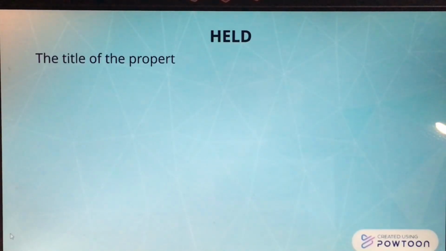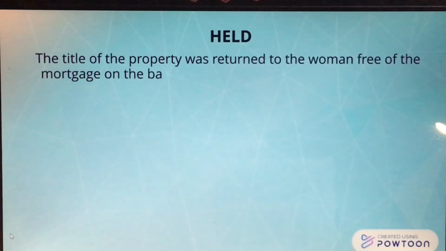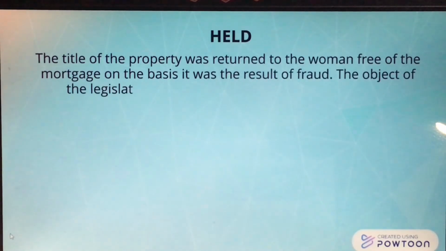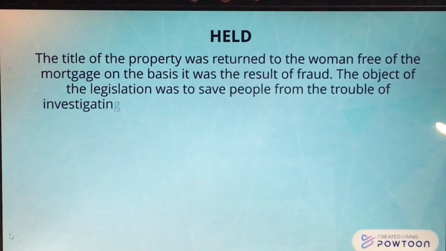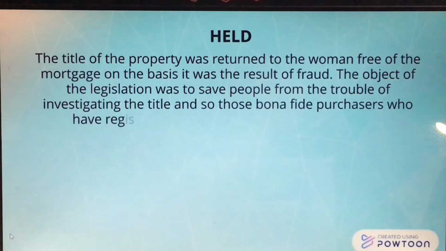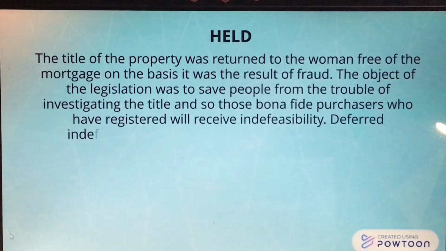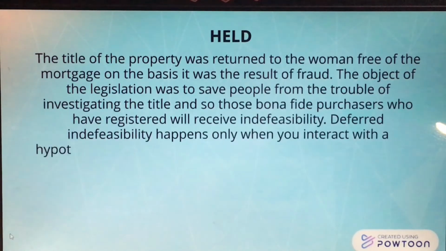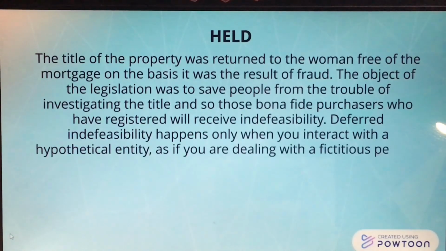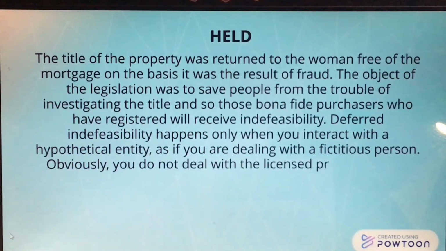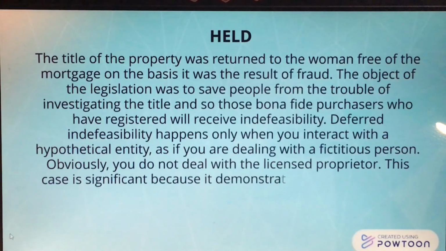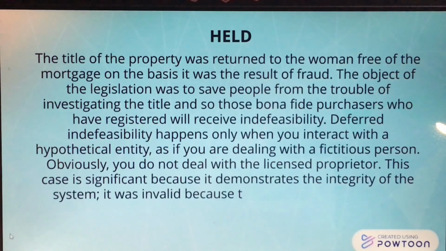Held: the title of the property was returned to the woman free of the mortgage, on the basis that it was the result of fraud. Obviously, you do not deal with the registered proprietor. This case is significant because it demonstrates the integrity of the system. It was invalid because the mortgagee should have confirmed the accuracy of the register.